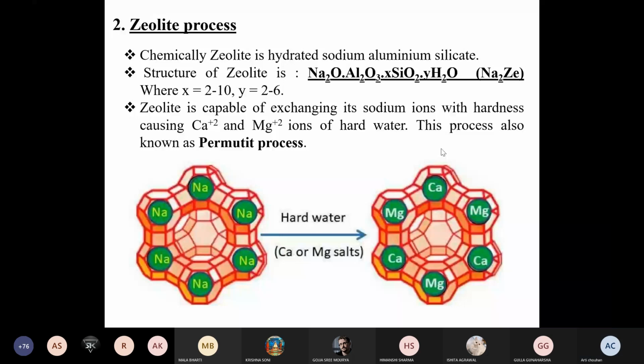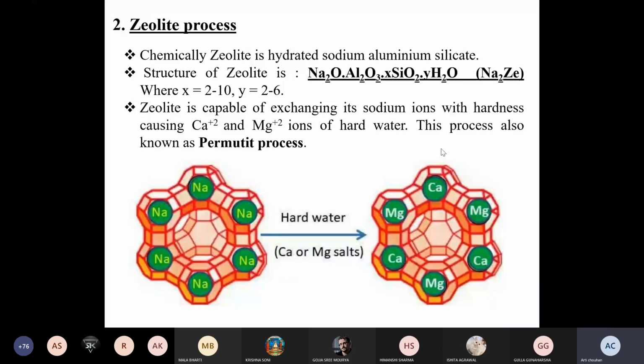Okay. So according to the specification of the application, we have to keep the hardness in a permissible level, which is provided by different organizations like WHO, ISI, and all. All the organizations have decided their limited permissible level of the hardness in the water sample, and depending on the specific application, or depending on the type of the boiler for steam generation, you have to keep that hardness level in that permissible level.